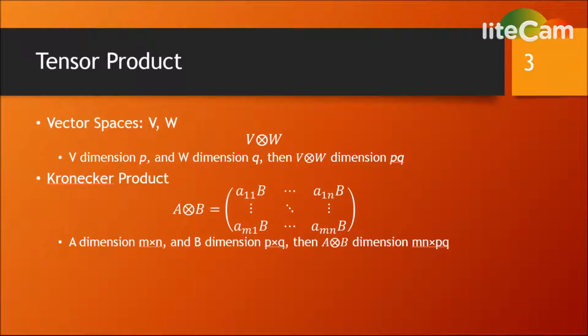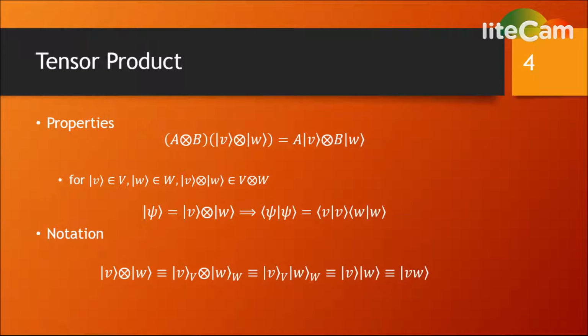Slide 3. The tensor product of two vector spaces V and W is denoted as follows. If V has dimension P and W has dimension Q, then the tensor product has dimension PQ. The tensor product of two matrices A and B can be given by the Kronecker product. It consists of a block matrix of elements of the first matrix multiplying the second matrix. If A has dimension M by N and B has dimension P by Q, then the tensor product of A and B will have dimension MP by NQ.